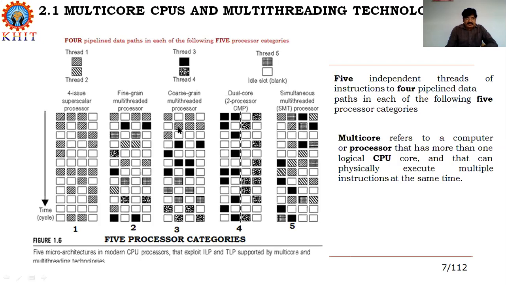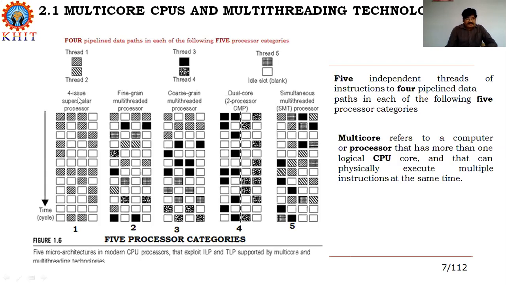If you observe the diagram from left to right, there is a 4-issue superscalar processor, a fine-grained multi-threaded processor, a coarse-grained multi-threaded processor, a dual-core processor, and the last is the SMT processor. These 5 different processors are listed from left to right, and we will see how they use multi-core and multi-threading technologies.